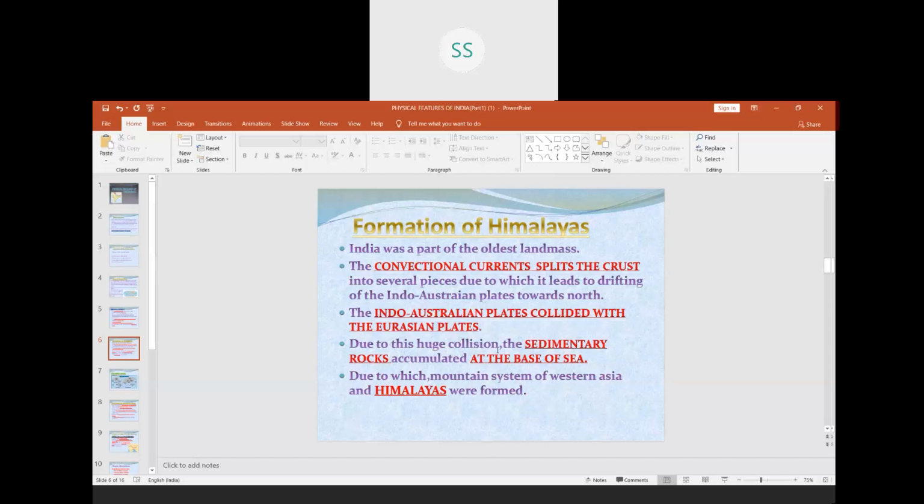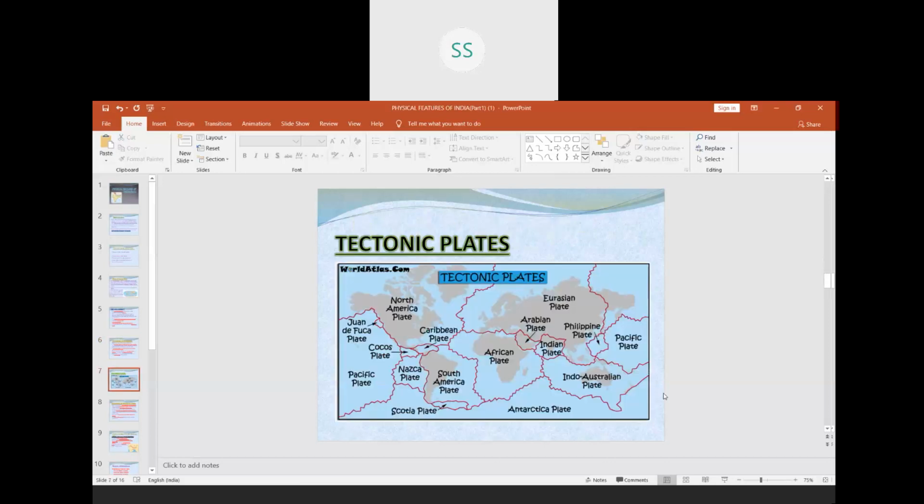Due to this huge collision, the sedimentary rocks accumulated at the base of the sea, the Tethys Sea, due to which the mountain system of Western Asia and the Himalayas were formed. So that is how the Himalayas were formed, and this I have already shown you. Here you can see the plates, the Indo-Australian plate and the Eurasian plate. You can see even other minor plates also, and the 7 major plates.